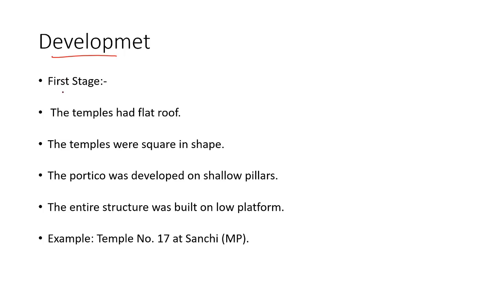Okay. So Hindu temples were developed in 5 stages, or 5 phases. First phase. What were the features of the first phase? Temples were having a flat roof. No shikhara, no vimana, flat roofs, temples were in a square shape, and the temples were standing on shallow pillars.